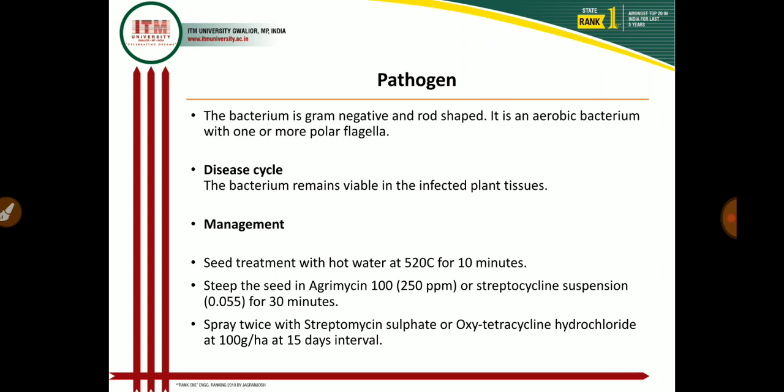Management of phyllody of sesamum is very difficult. The primary management practice is that we rogue out the infected plants, and we also control the insect vector that spreads the disease. The phytoplasma of phyllody disease is transmitted by the jassid insect, that is Orosius albicinctus. These are very important, and many times these questions are asked in the examination.